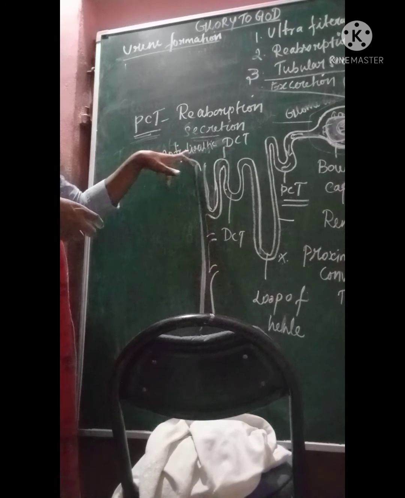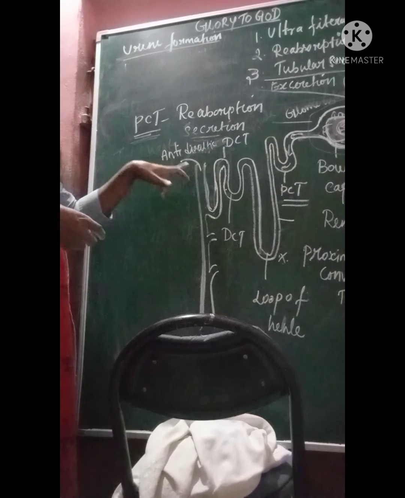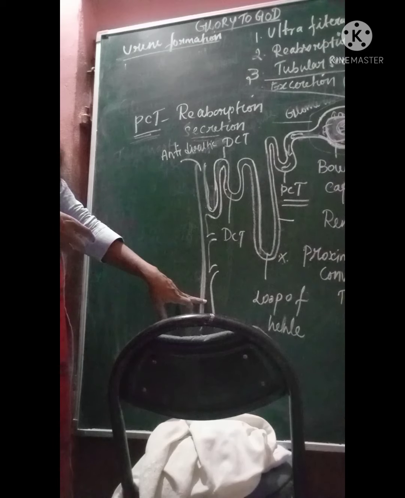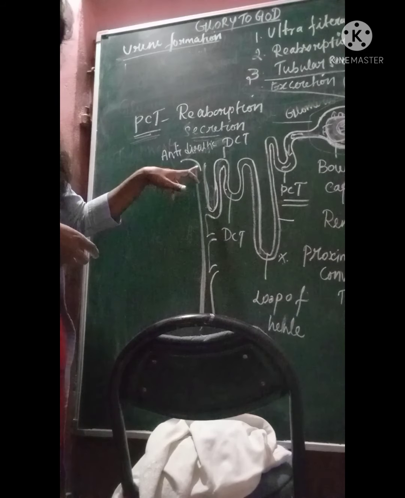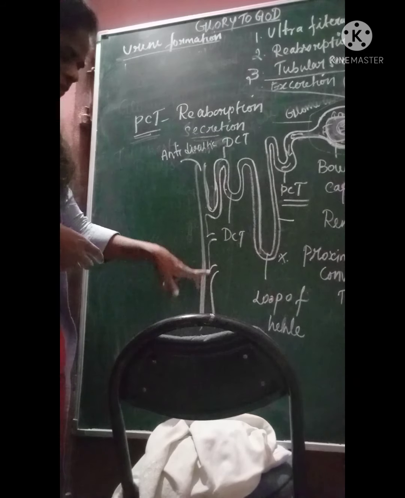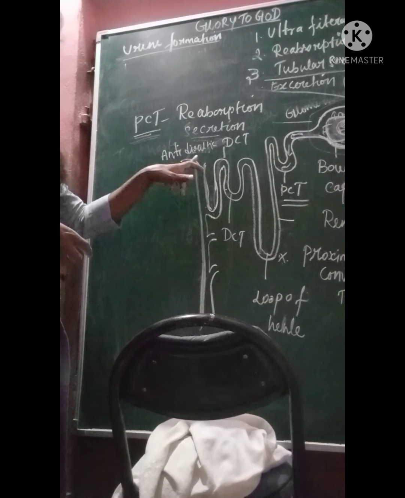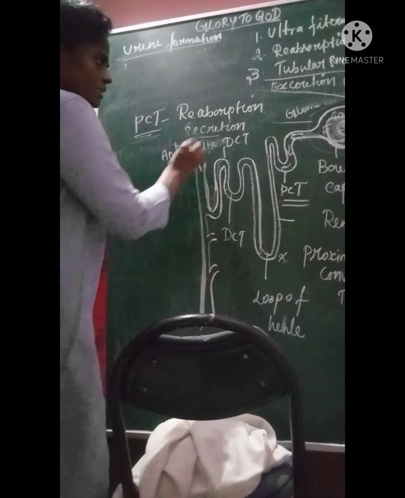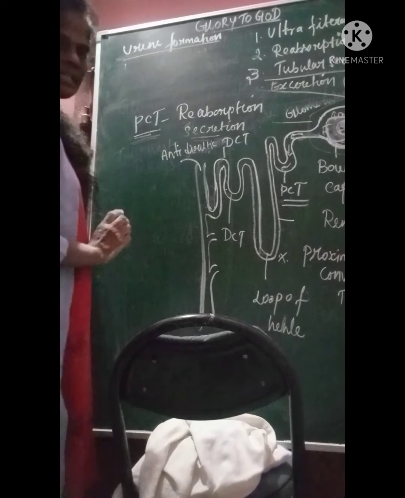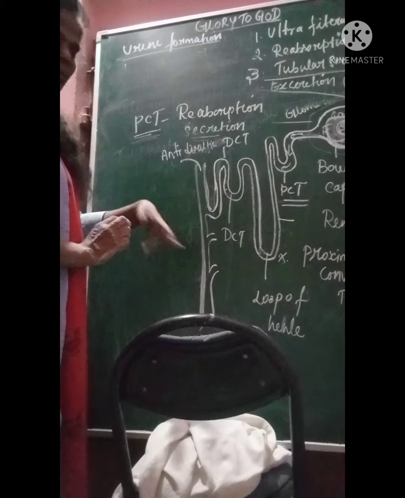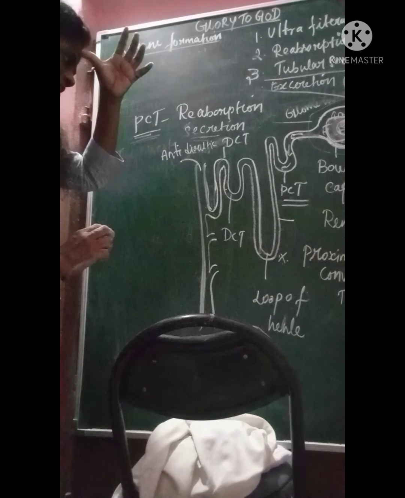That is decided by the antidiuretic hormone, which functions in the collecting duct. Only in the collecting duct is the antidiuretic hormone activated, and based on that it is decided whether the urine is diluted or concentrated.